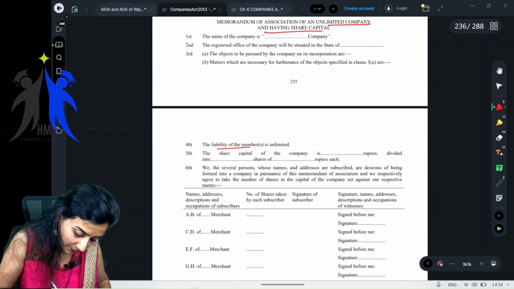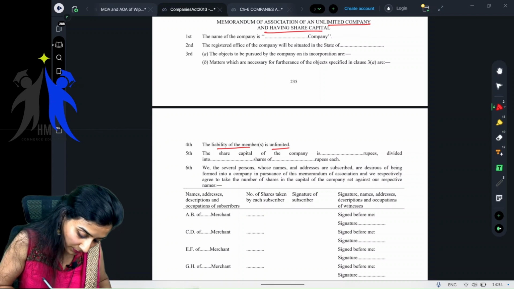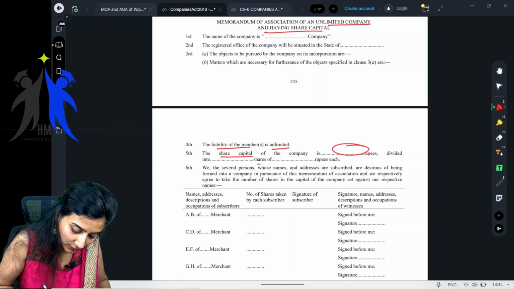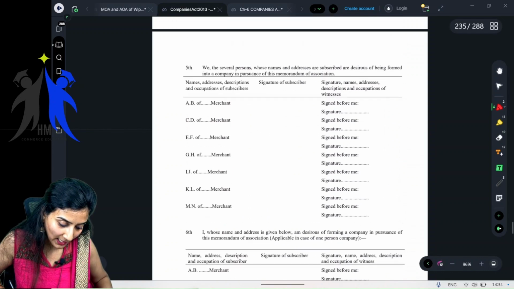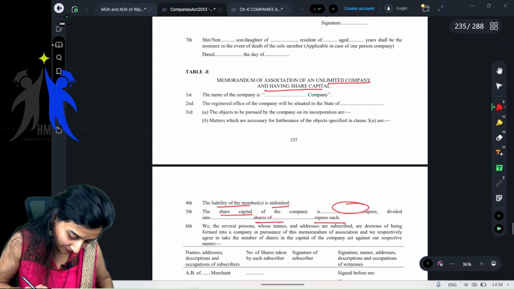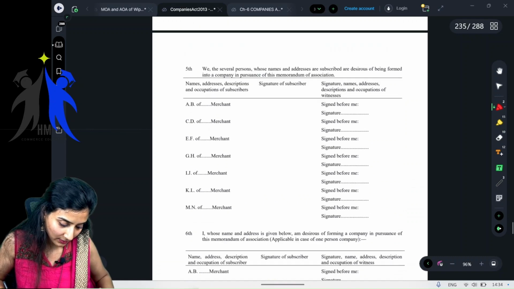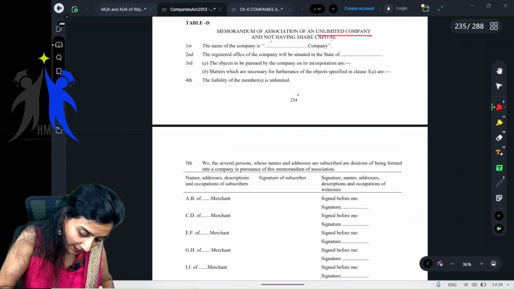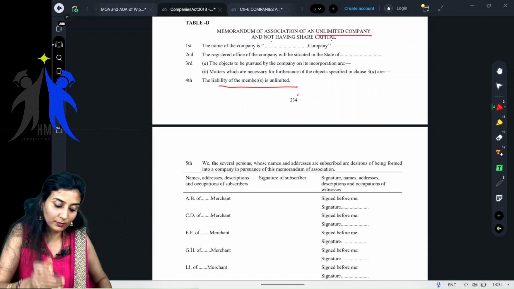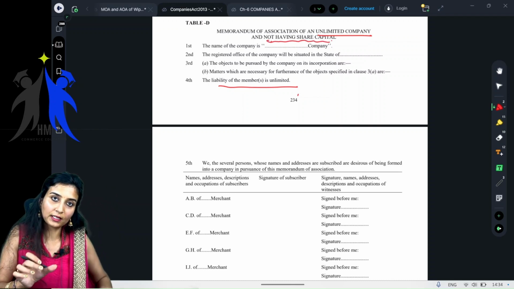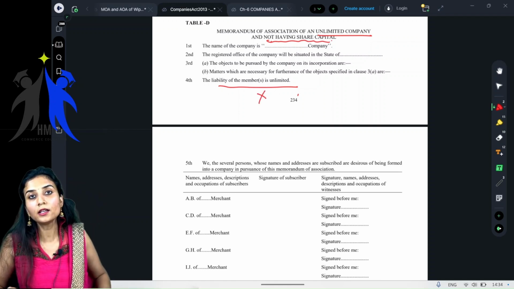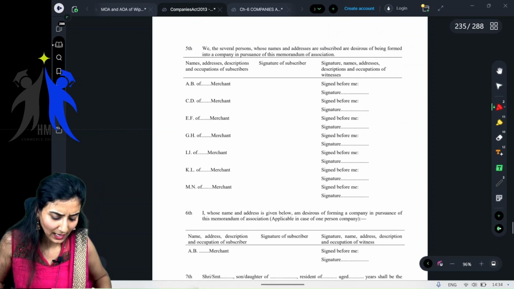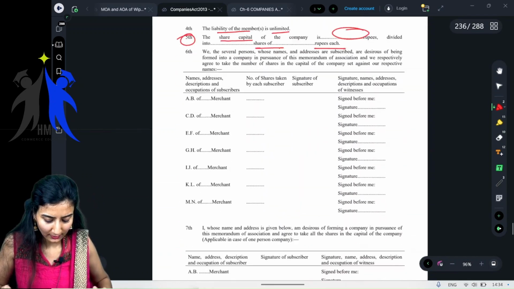You can see the liability of the members is unlimited, but you also have one more clause wherein the share capital of the company is divided into so and so rupees divided into shares of so and so rupees each. If you go to the previous one, not having share capital, you will not have this particular clause. See, you only have the liability of the members is limited. Because this is not having share capital, that clause relating to share capital is not there in this format. Are we clear? Practically, did you understand?